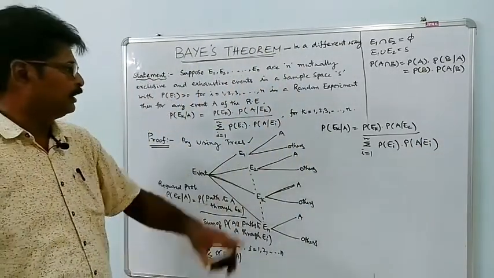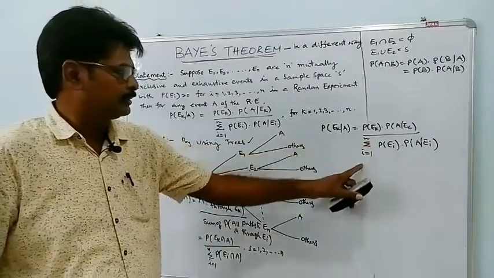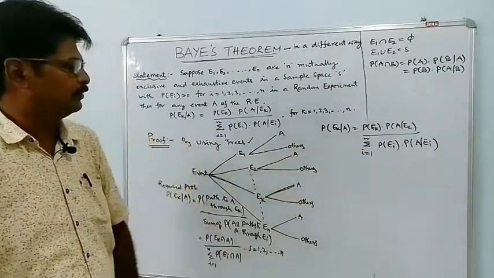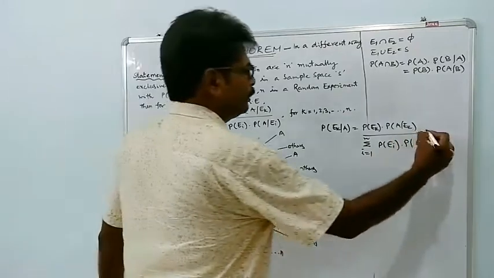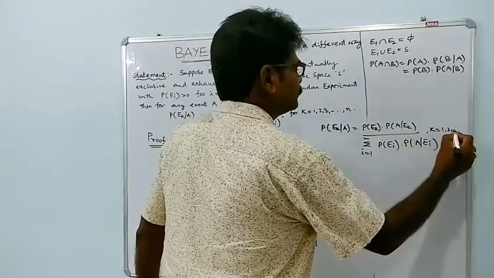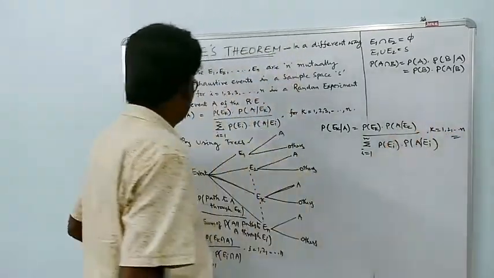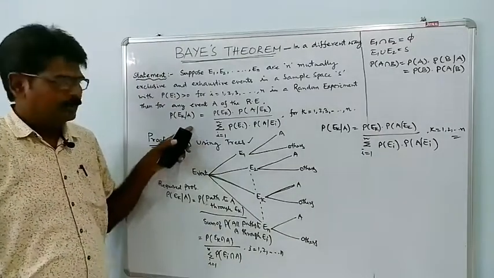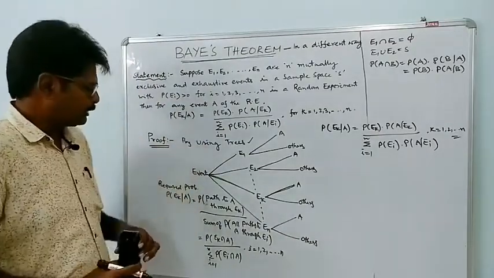So P of Ek into P of A given Ek by sigma i equals 1 to n P of Ei into P of A given Ei, where k equals 1, 2, so on n. So that's the proof. Very simple. One more time I will explain.